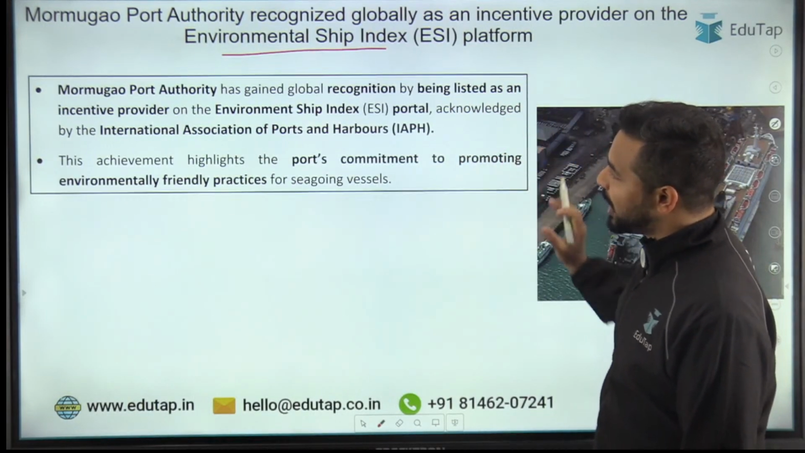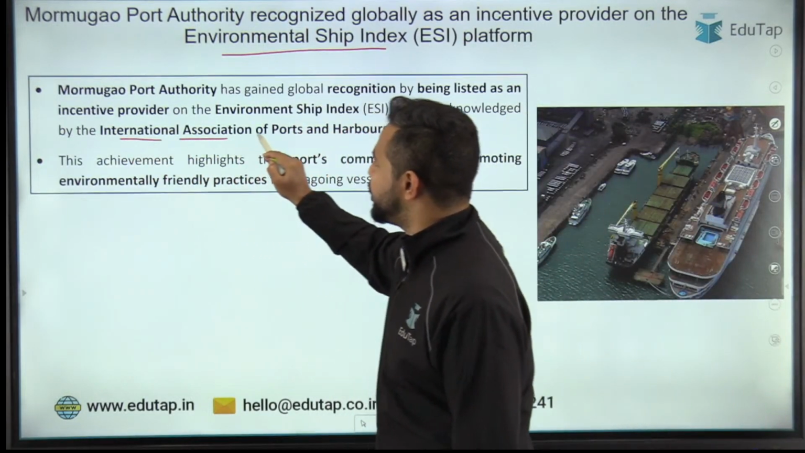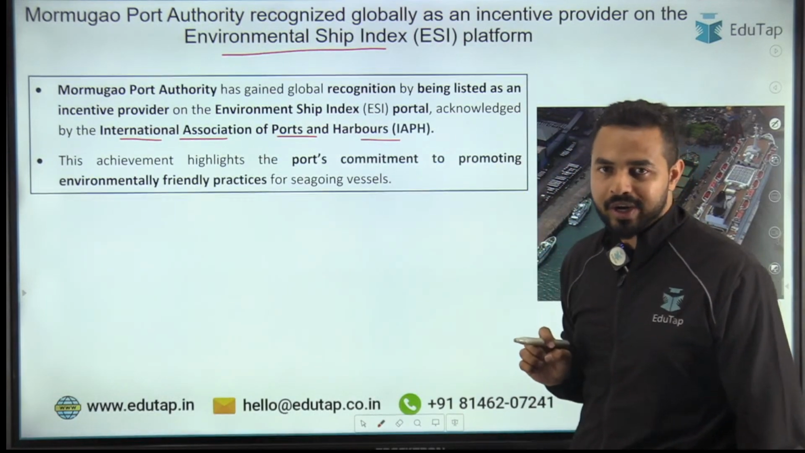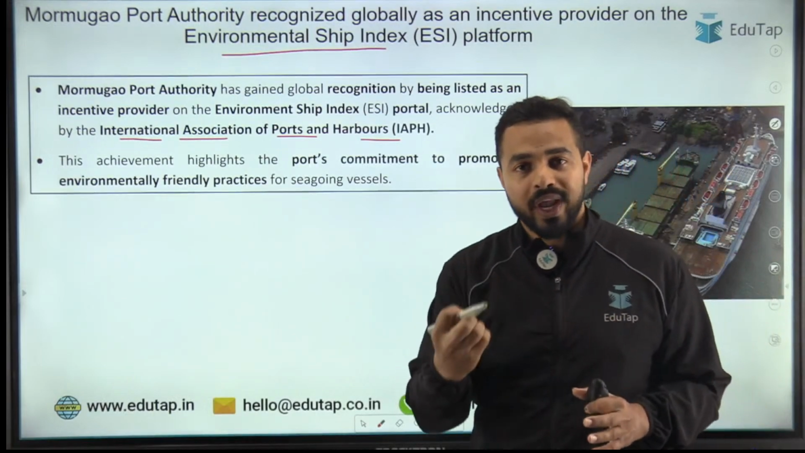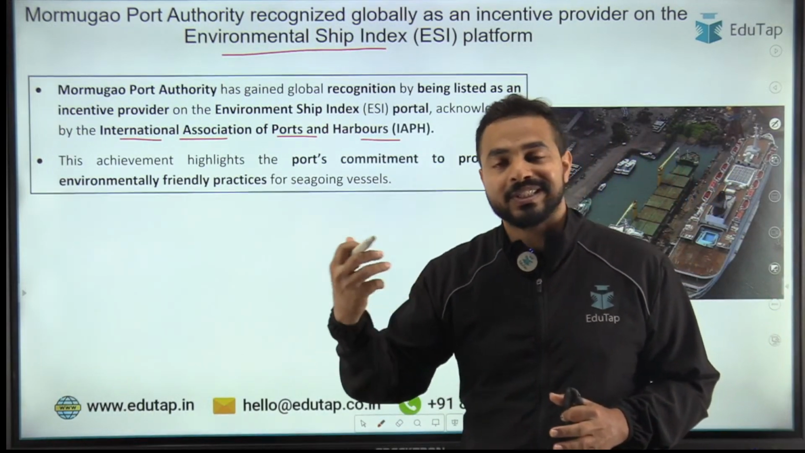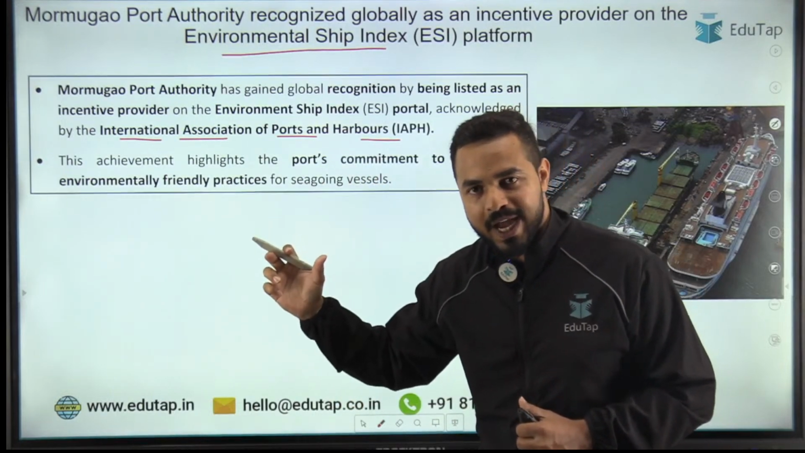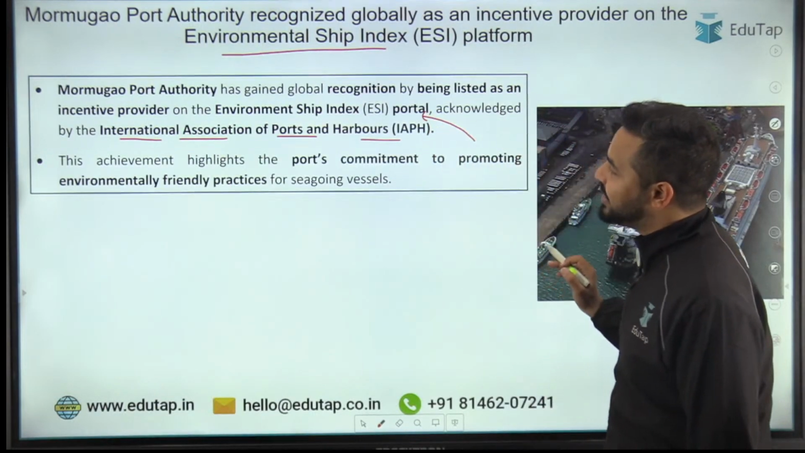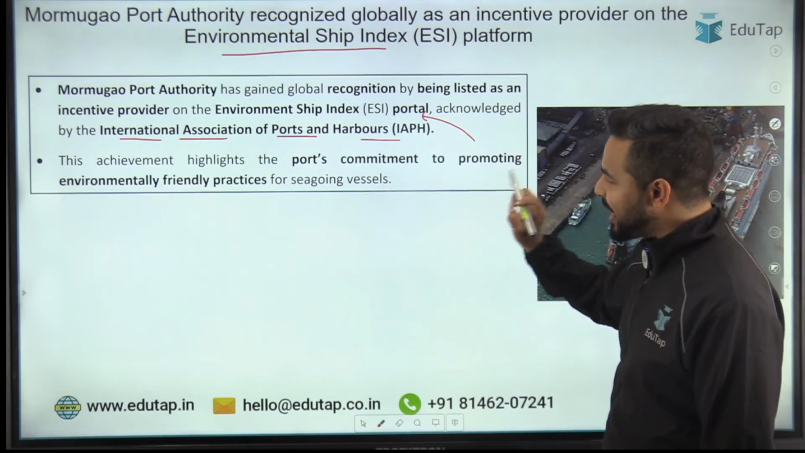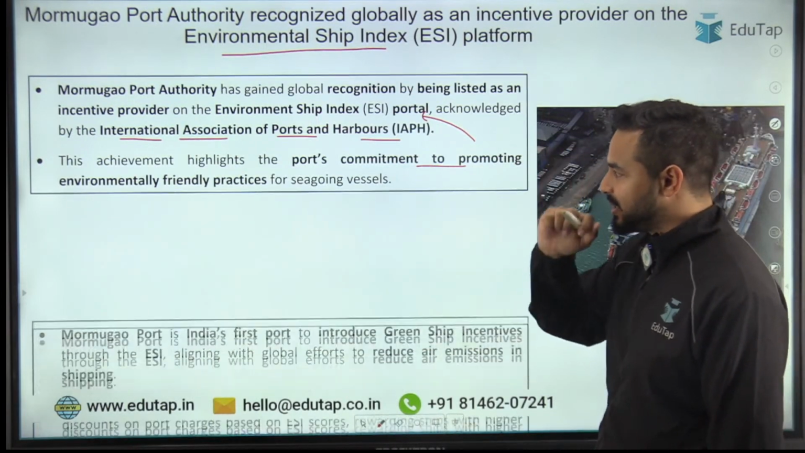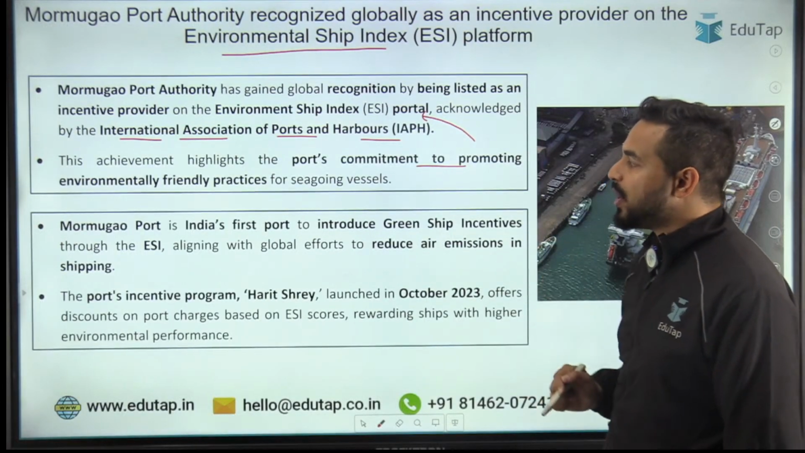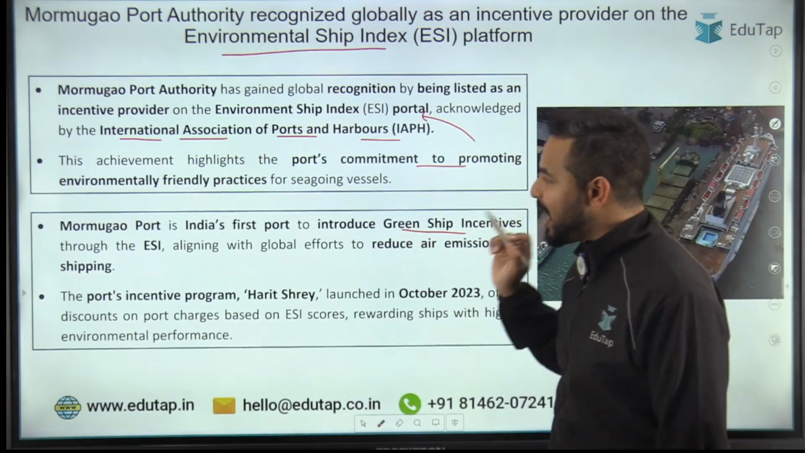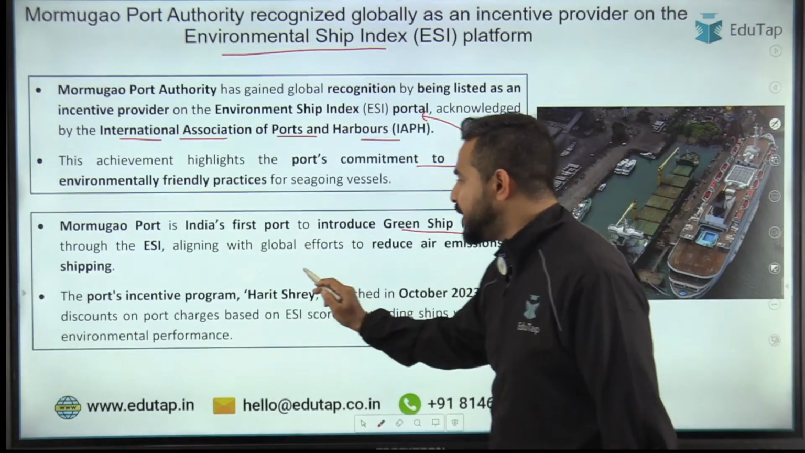ठीक है, तो उसको लिस्ट किया गया इस पोर्टल पे which has been acknowledged by International Association of Ports and Harbors. And this particular achievement of Mormugao Port Authority basically reflects the way that they have adopted the sustainable practices. तो sustainable practices को उन्होंने adopt किया है, green practices को adopt किया है, and that is why they have basically been listed on the environment ship index. ठीक है, और ये दिखाता है उनकी कमिटमेंट को टू प्रमोटिंग एनवायरमेंट फ्रेंडली प्रैक्टिसेस फॉर द सी गोइंग वेसल्स. And let me tell you guys that Mormugao port was also the first port in our country to introduce green ship incentive, जिसका नाम था basically it was a हरित श्रेय इंसेंटिव.